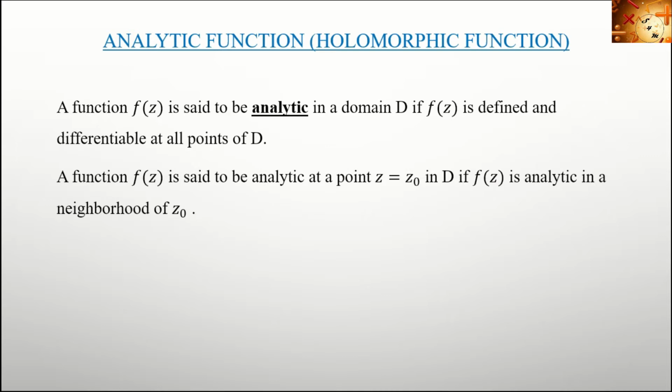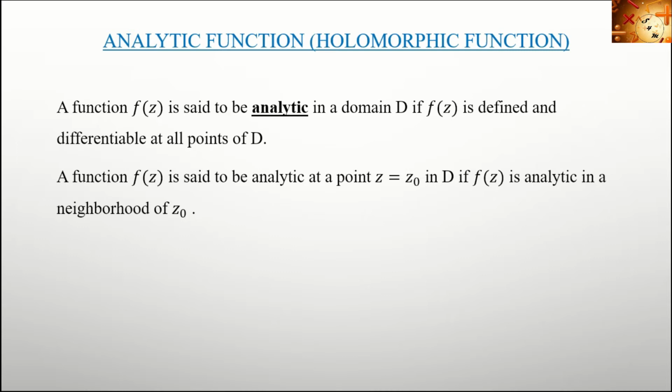A function f of z is said to be analytic at a particular point z equal to z0 in the domain D if f of z is analytic in a neighborhood of z0. If you are restricting the analyticity to a point z equal to z0, then it is sufficient to be analytic in the neighborhood of z0.